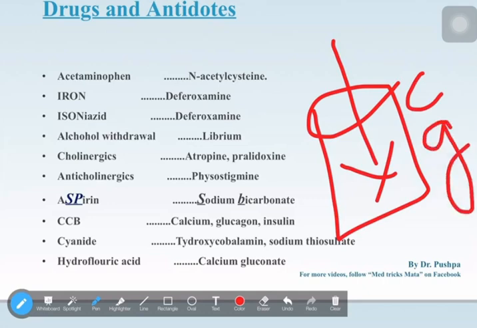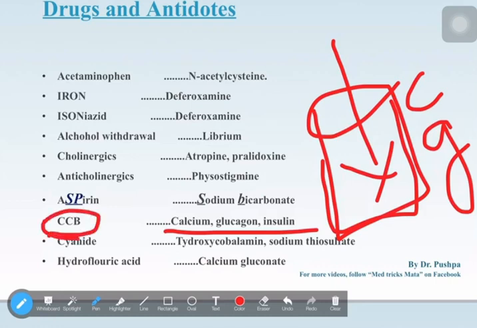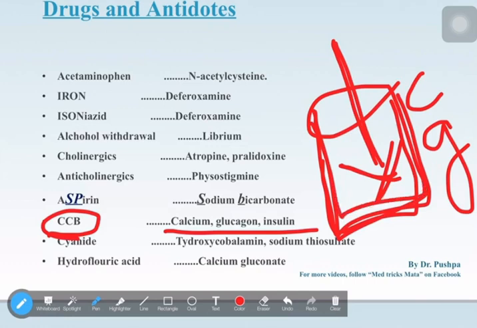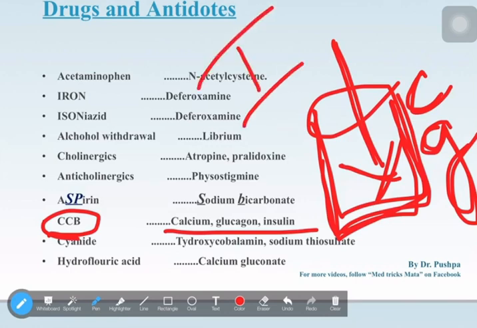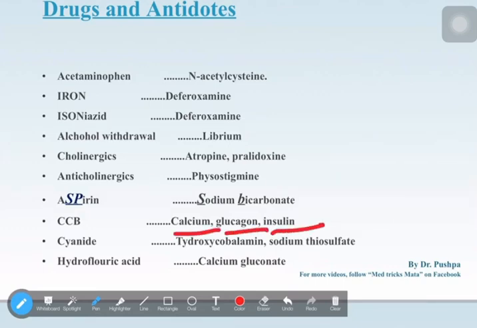To counteract the glucose level in our blood after taking this, our body's pancreas will release insulin. So these three things are related very well, right? To block the calcium channel, this glass full of milk is calcium or gluconate, and after taking this, our pancreas will release insulin. So calcium, glucagon and insulin are the antidotes of calcium channel blockers.